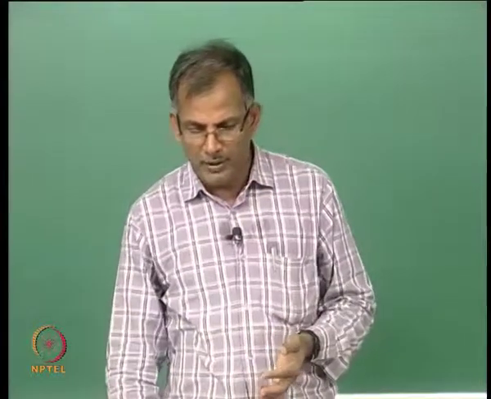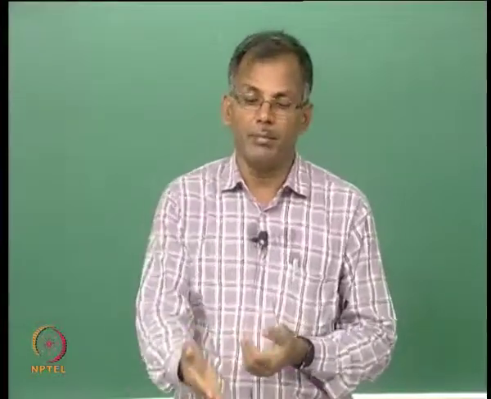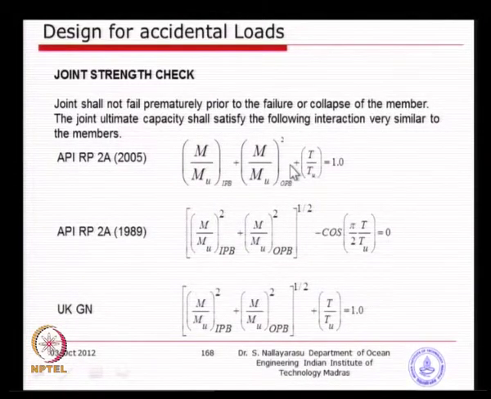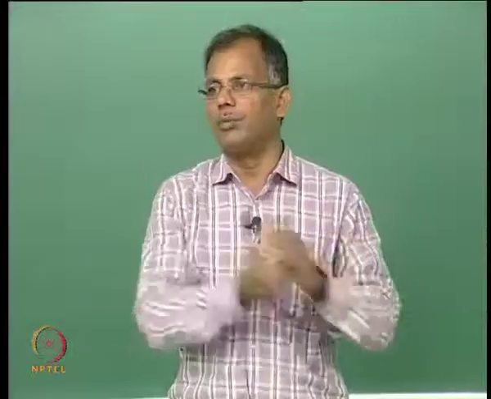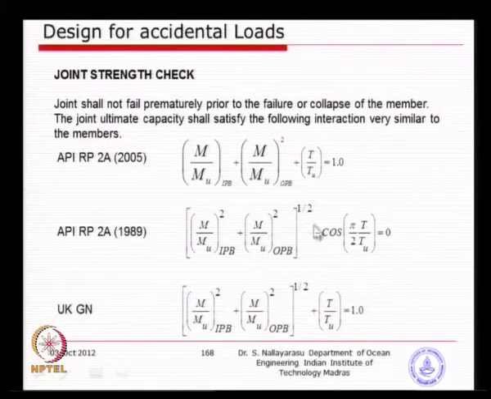So, API did a joint study with industry people in the UK, and they came up with the recommendation that we should use this, which is going to be conservative in the high moment areas. So, this is the one that we are going to evaluate for joints, except that in this case we will remove the factor of safety because we are looking at the ultimate capacity. Whereas, the UK still uses the combination of this plus this.